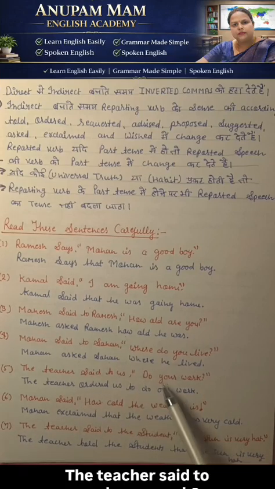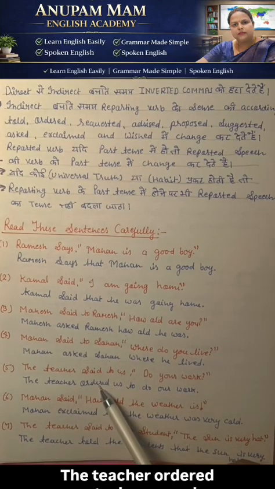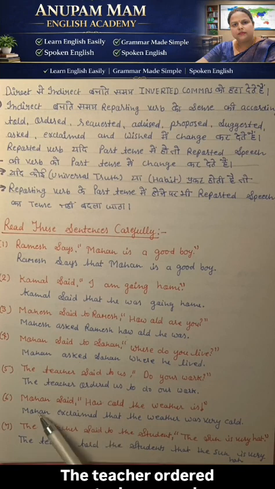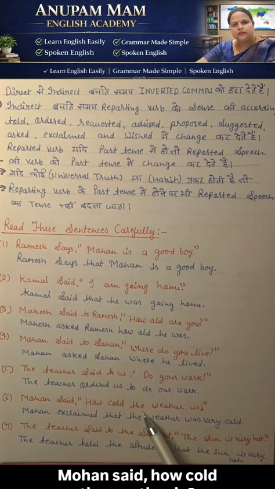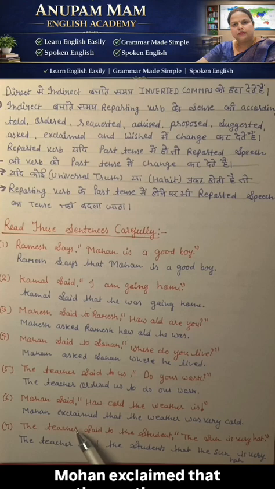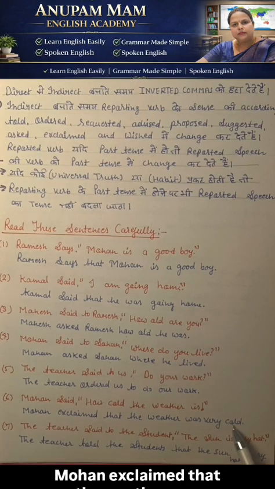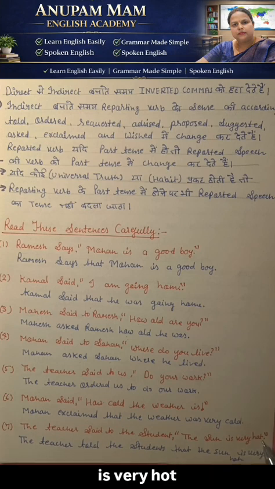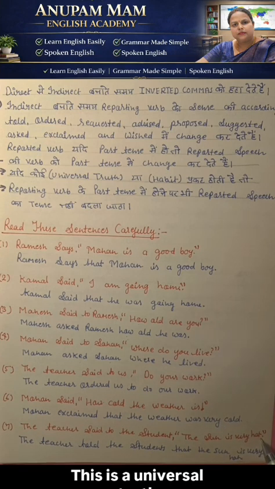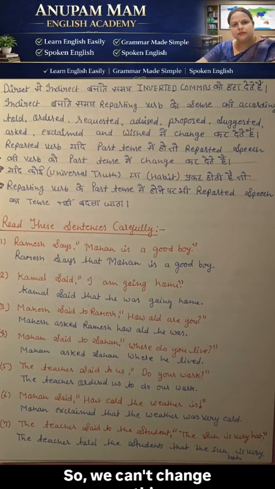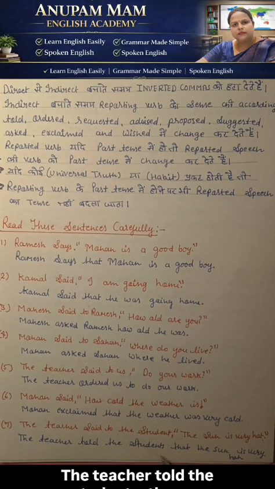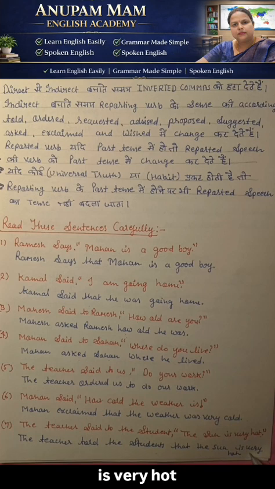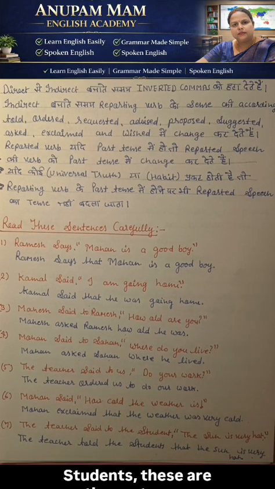The teacher said to us, do your work. The teacher ordered us to do our work. Mohan said, how cold the weather is. Mohan exclaimed that the weather was very cold. The teacher said to the students, the sun is very hot. This is a universal truth, so we can't change anything. The teacher told the students that the sun is very hot. Students, these are the sentences that are converted from direct to indirect.